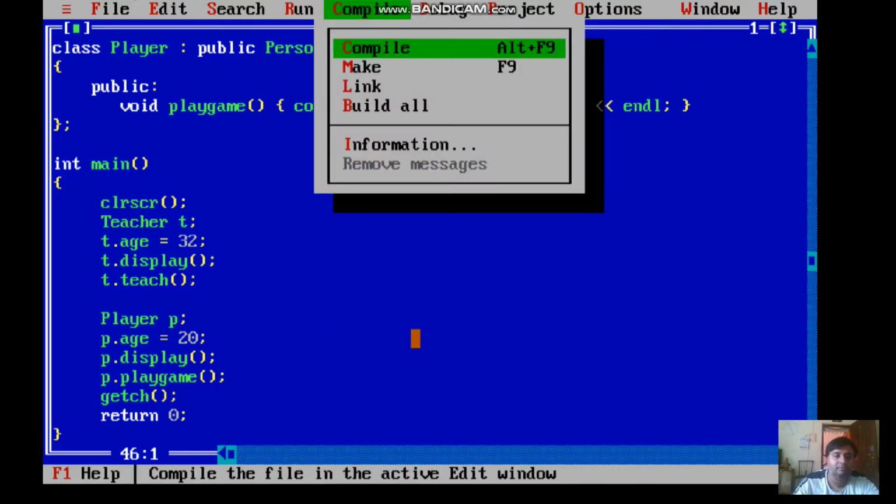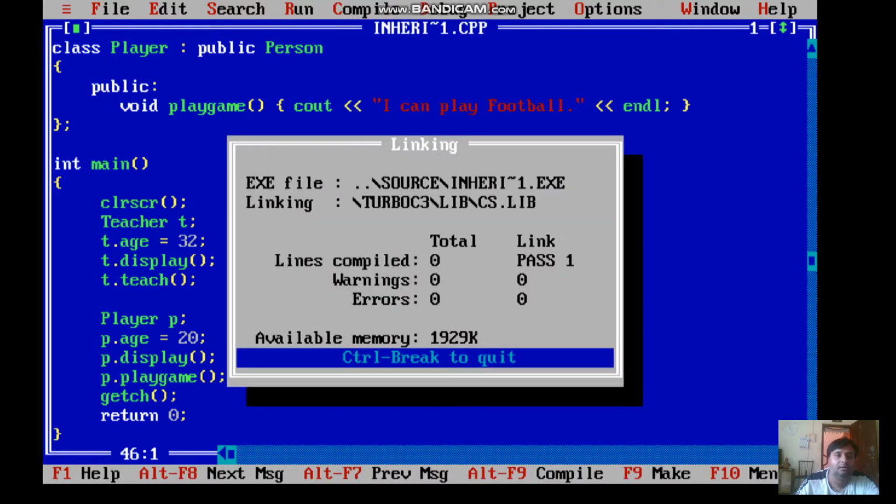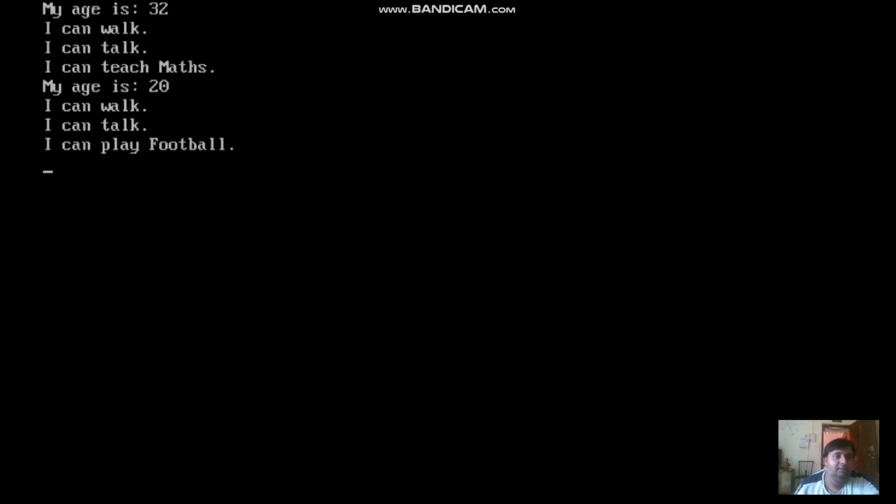When we compile this program and then run, you can see that my age is 32, I can walk, I can talk, and I can teach maths. So this I can teach maths is from our teacher class, whereas I can walk and I can talk are from our base class. Similarly for player, age is 20, I can walk and I can talk, this is present in our base class, whereas I can play football is present in our derived class.